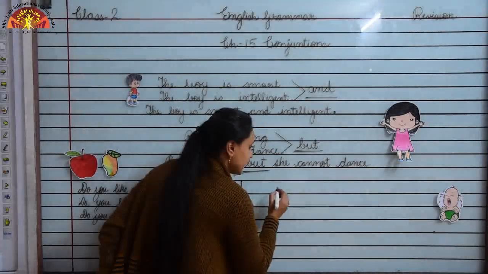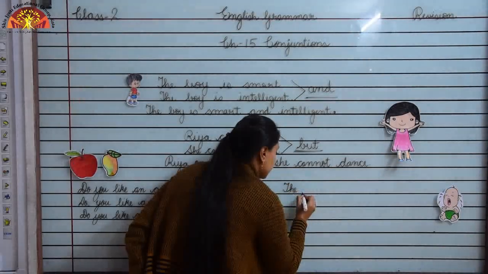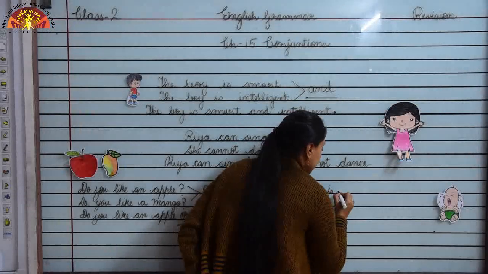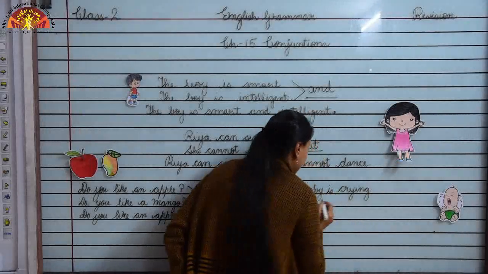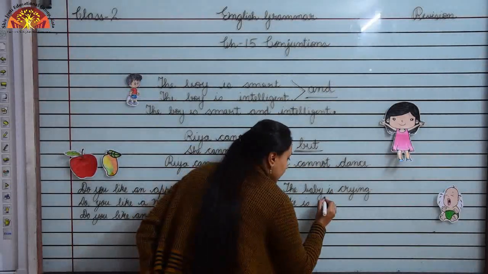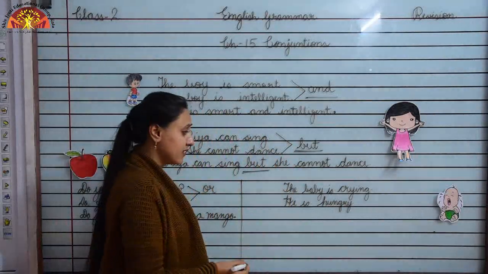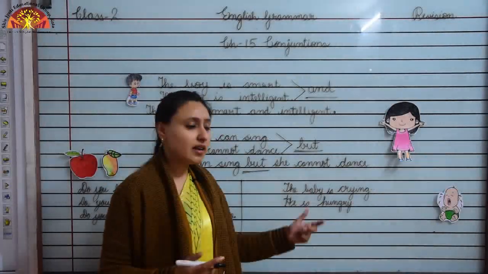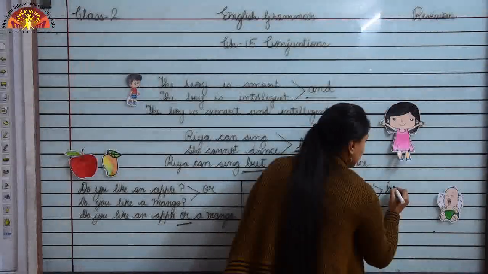The sentence for him is, the baby is crying, he is hungry. In the second sentence the reason is given why the baby is crying, because he is hungry. So we join both the sentences using the conjunction word because.